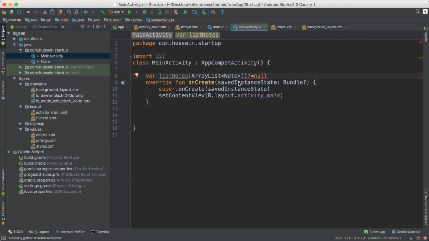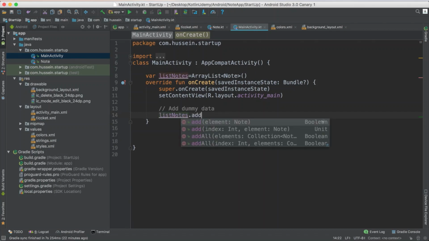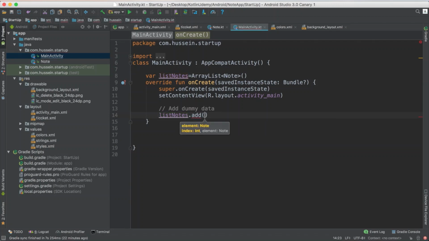Maybe this way of defining is not correct. You could use this way, just direct, because you create a new instance from that one. Yes, here we go. You just define an instance of array list. So for the array list, you just add 3 elements inside it. Let me add dummy data: array list dot add. I'm adding nodes inside it.